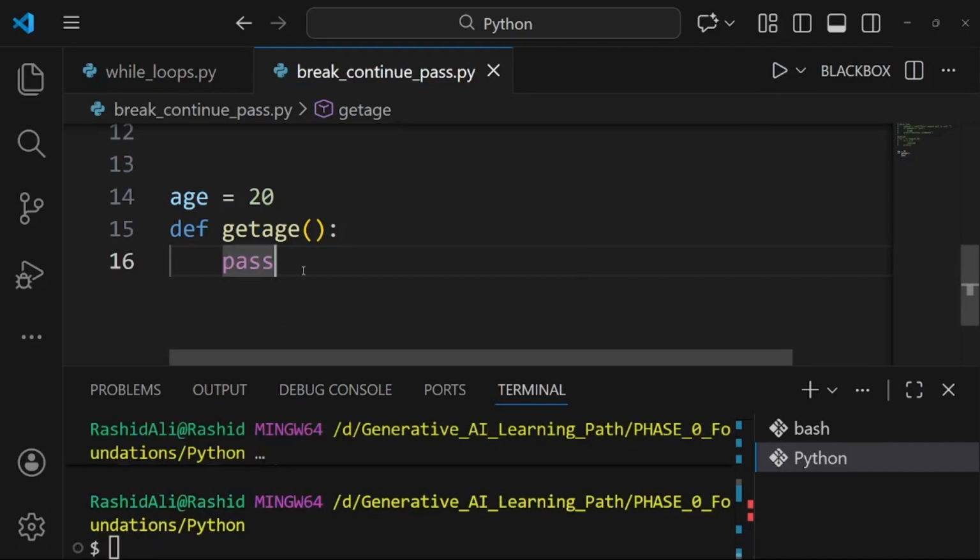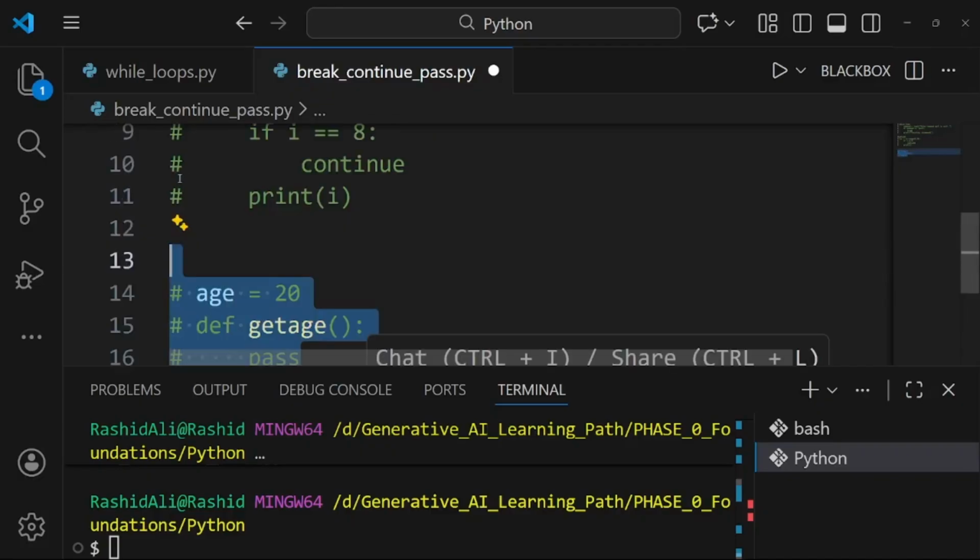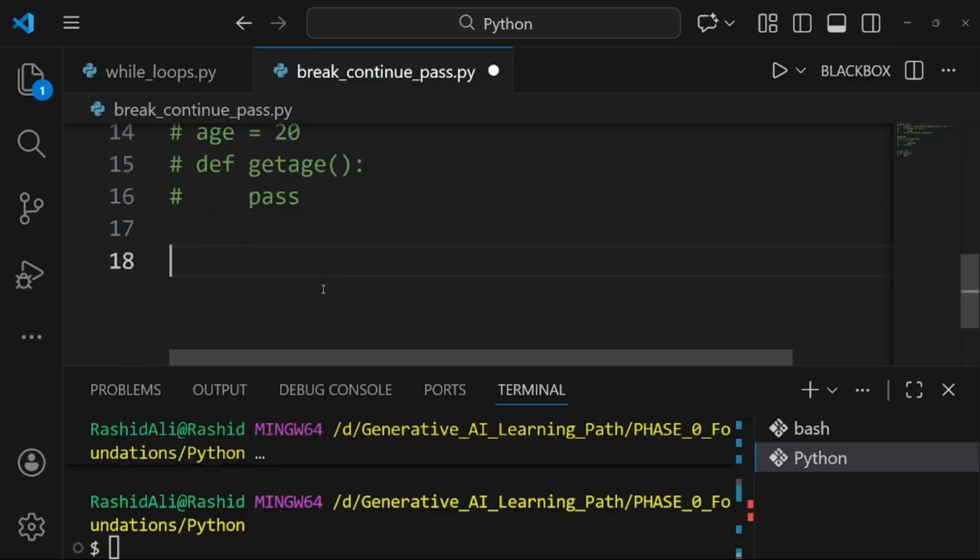So this was the pass statement, and at last we have else with loops. Last but not least, we have else in our loops. We covered else in if else, but we also have else in loops. The else will run when our loop completes normally, with no break, no emergency exit. If it just completes its iterations normally, it will run the else. Let us look at the example.